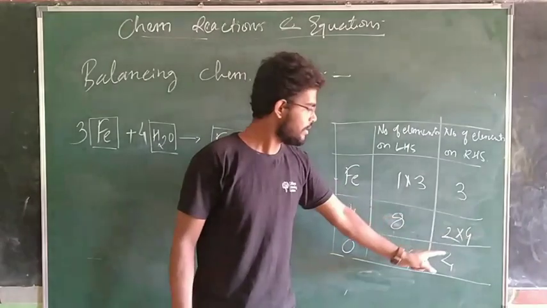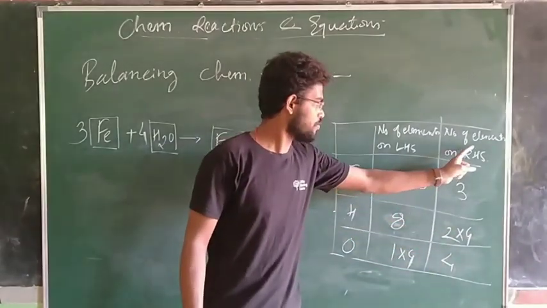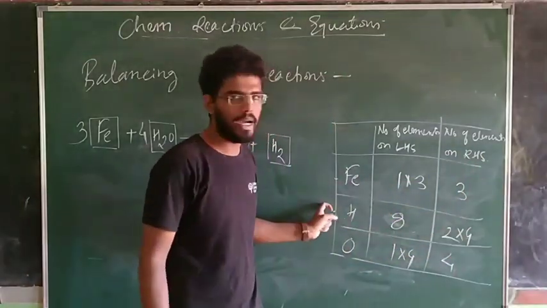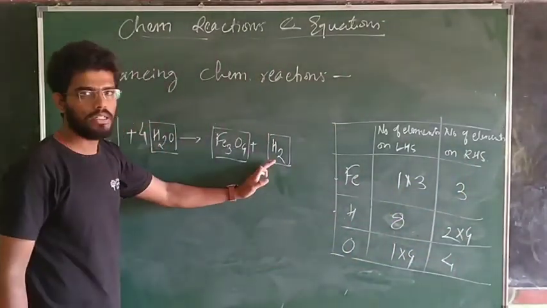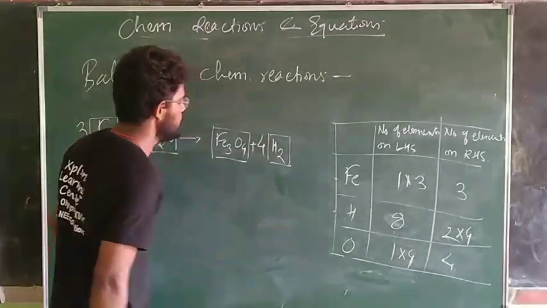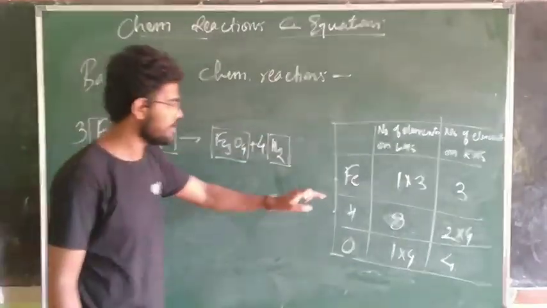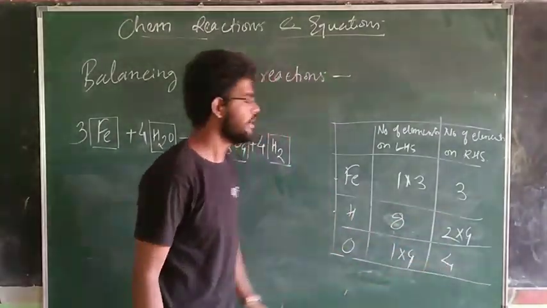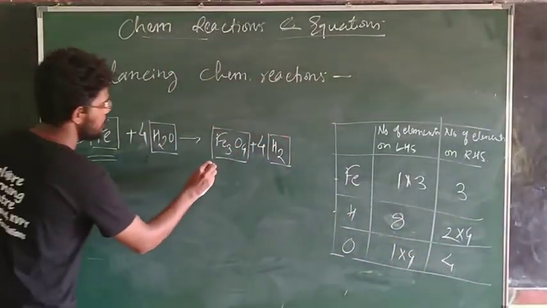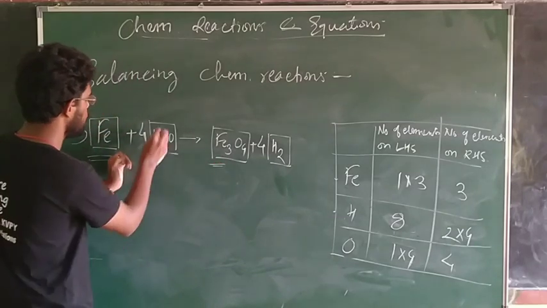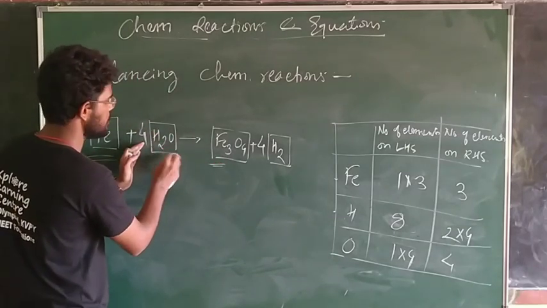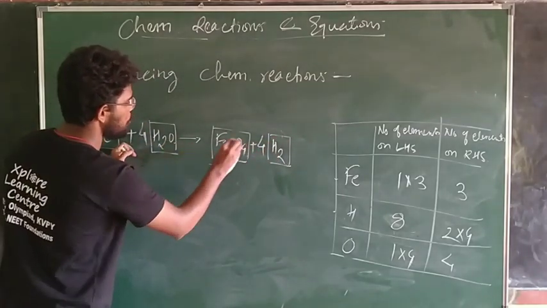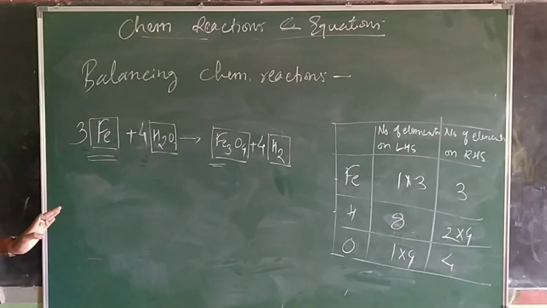Where do we multiply again? We need to go to RHS, right hand side. We need to multiply by 4 to hydrogen. Now you can see iron is balanced, hydrogen is balanced, oxygen is balanced. In the reaction, 3Fe, 8 hydrogens and 8 hydrogens, 4 oxygens and 4 oxygens, and the reaction is balanced.